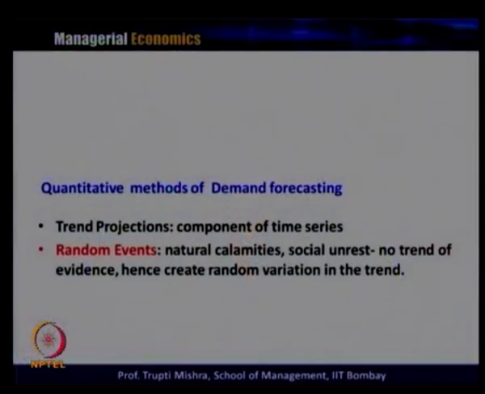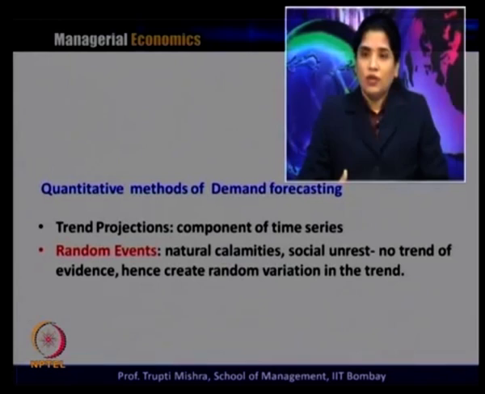Then the last component of the time series is the random event. And what are random events? Random events are when the variation comes from random occurrences. What are the typical examples? Take the case of natural calamities or social unrest.